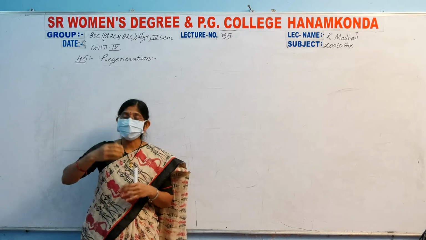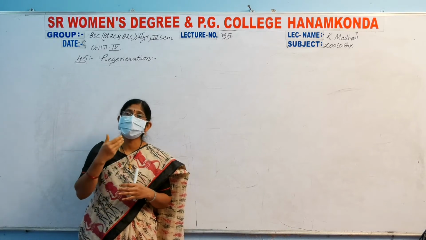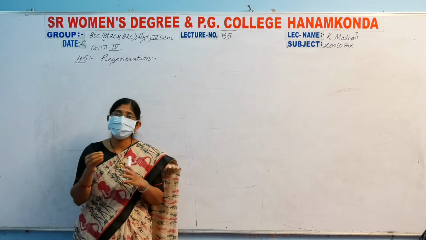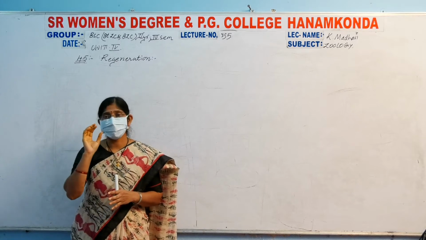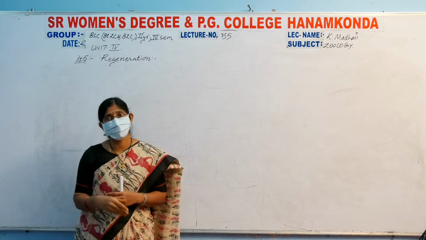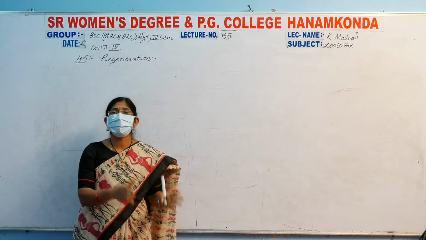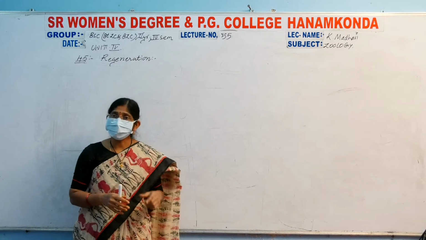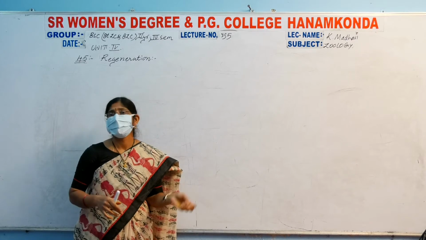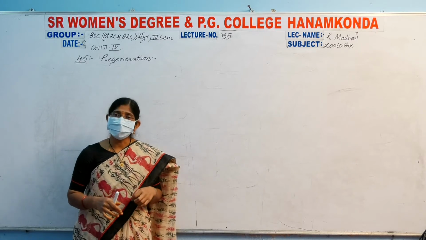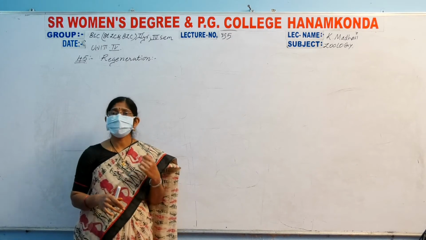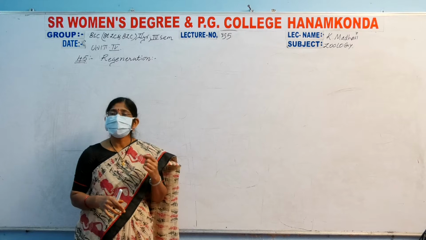Right, ma'am? Regeneration is a process in which some organisms, not all organisms, replace or restore the lost parts of their body. Those organs can be restored, replaced or repaired by itself, producing a new organ that was lost accidentally, through a defensive mechanism, or by itself escaping from a predator.